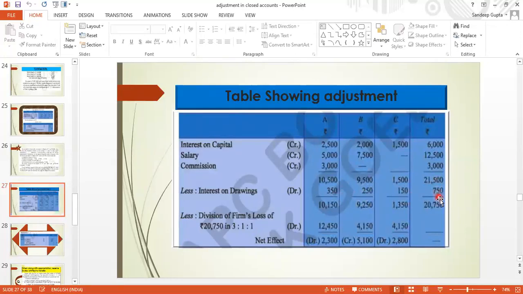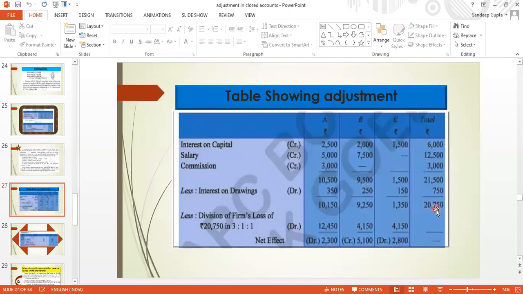Okay, so after subtracting, the final total is coming 20,750 as the net effect, and A's amount is coming 10,150, 9,250 for B and 1,350 for C. Now here there are 3 credits and 1 debit. So credit amount is more and debit is less, so the difference will be credit. Okay, so this is credit, and now this 20,750 is the total effect.